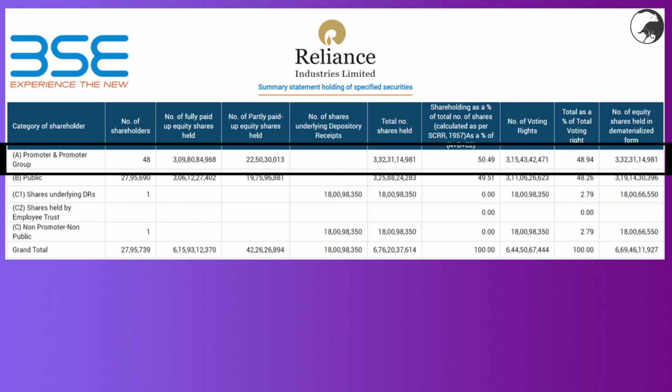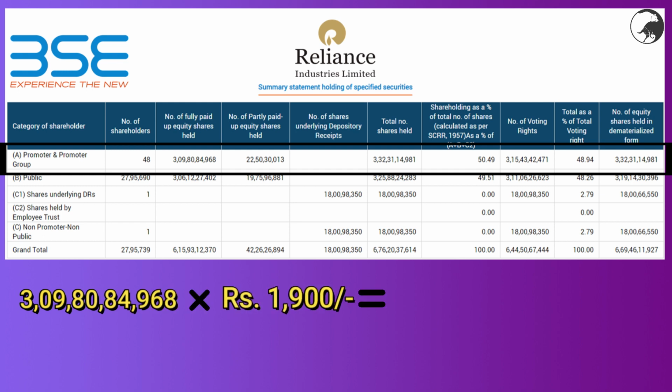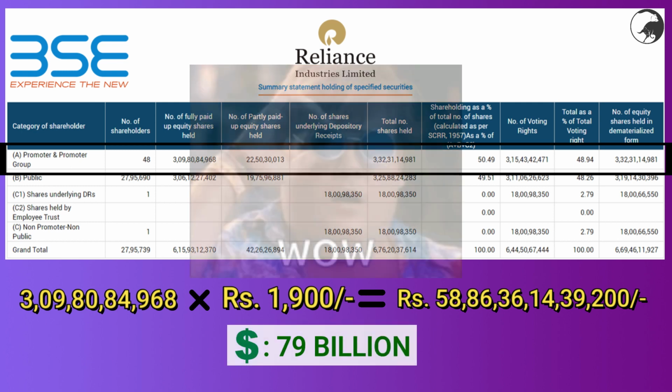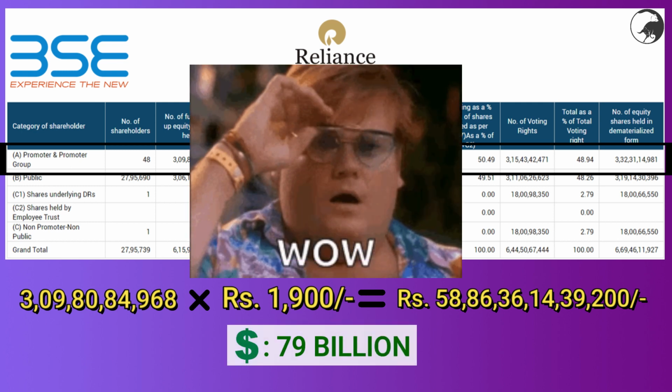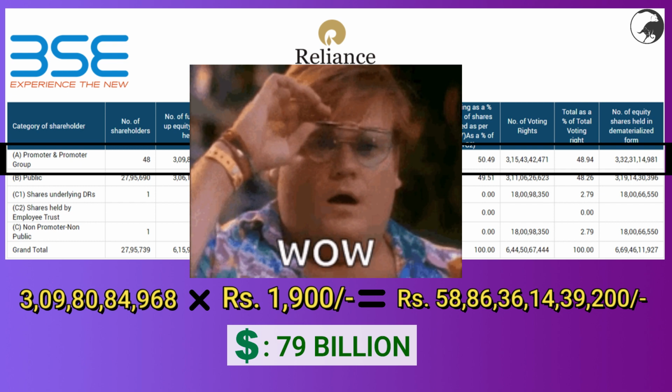And for instance, let's just calculate the net worth. So if the current market price is trading around let's say roughly 1900 rupees, let's just take an average price. If we multiply the total share number with the current market price, which is 3,098,084,968 into 1900 rupees, we will get the total net worth of Mr. Mukesh Ambani, which is actually 5,886,361,439,200 rupees. And if we convert the same into dollar terms, it would be around $79 billion as per the current USD INR rate, which is roughly around 74 rupees.